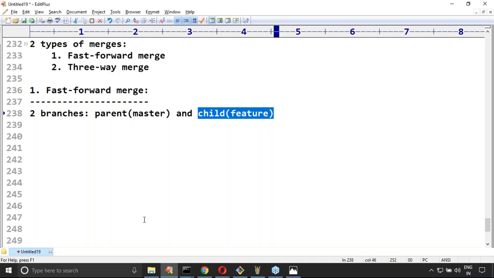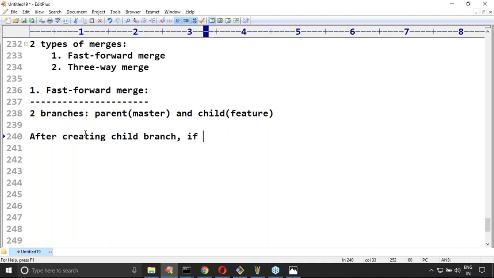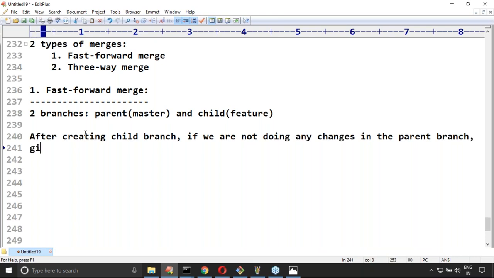What that means is, sir, after creating the child branch, if we are not doing any new commits in the parent branch, if we are not doing any changes in the parent branch, like, sir, the parent branch doesn't contain any new commits. In that case, git will perform fast forward merge. Remember this one, sir.